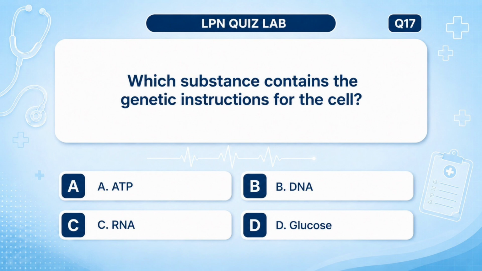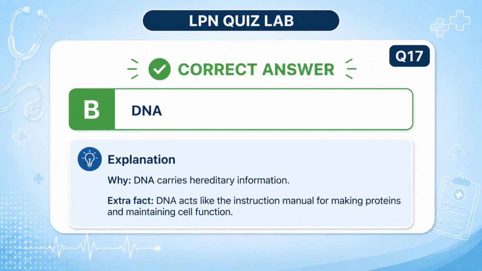Which substance contains the genetic instructions for the cell? A. ATP, B. DNA, C. RNA, D. Glucose. Answer: B. DNA. DNA carries hereditary information. Nursing fact: some diseases, cancer risks, and medication responses can be influenced by genetics.